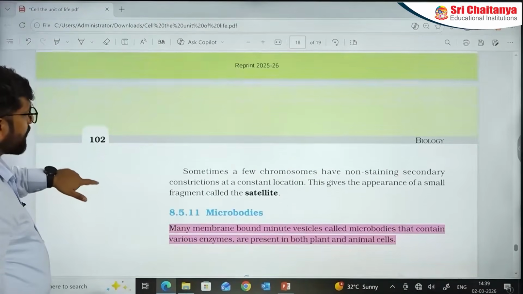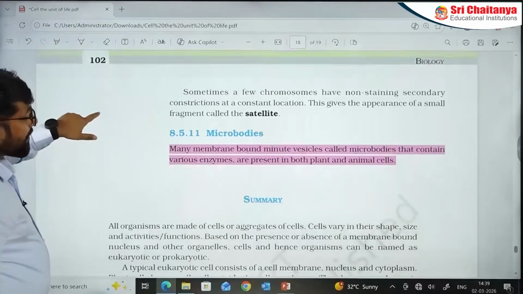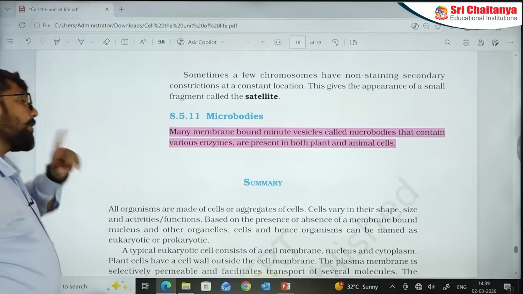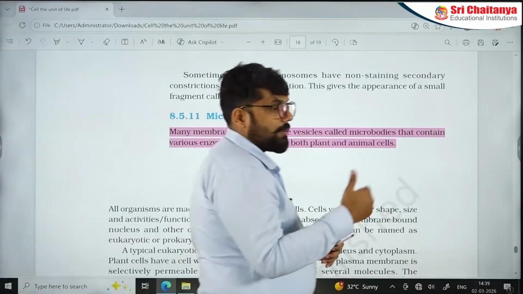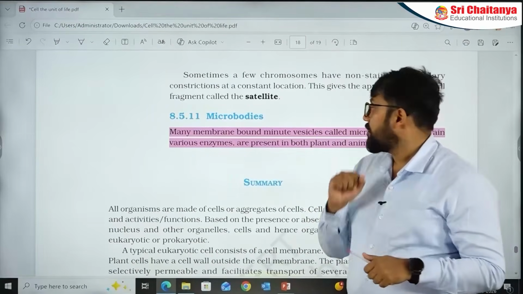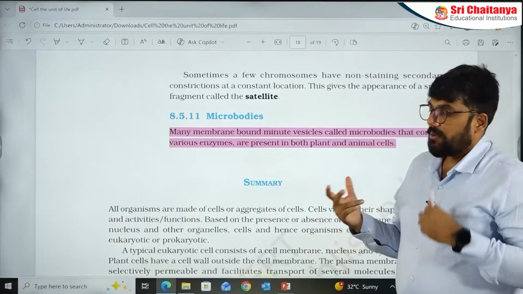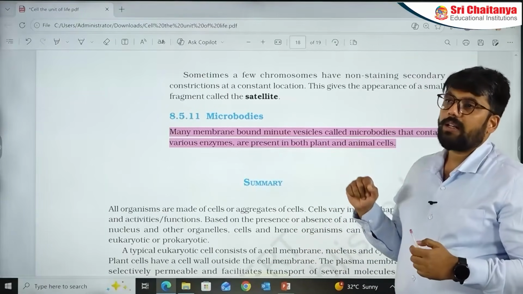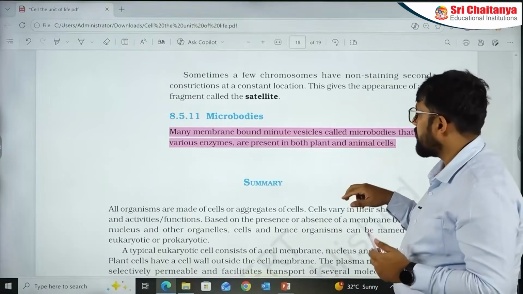Let me take you to the microbodies. I just mentioned the microbodies because this is one single line towards the end and many students have trouble with it. Remember that microbodies you have not done directly, but peroxisomes have been discussed in the photorespiration part of photosynthesis. Then glyoxysomes and spherosomes are not discussed, but please do have a look at the peroxisomes. They have made questions before.